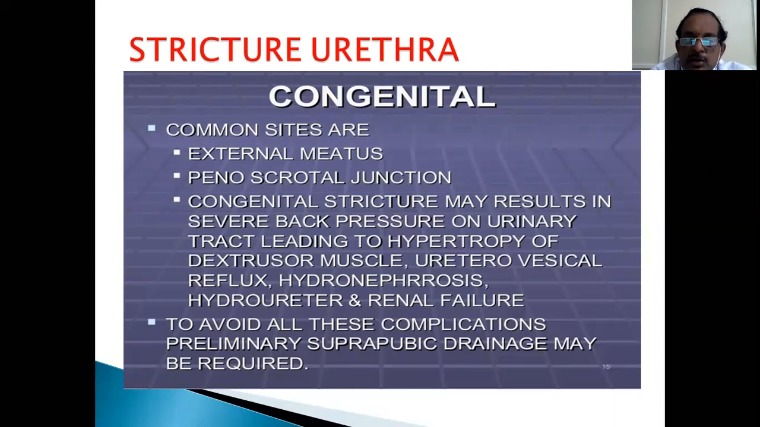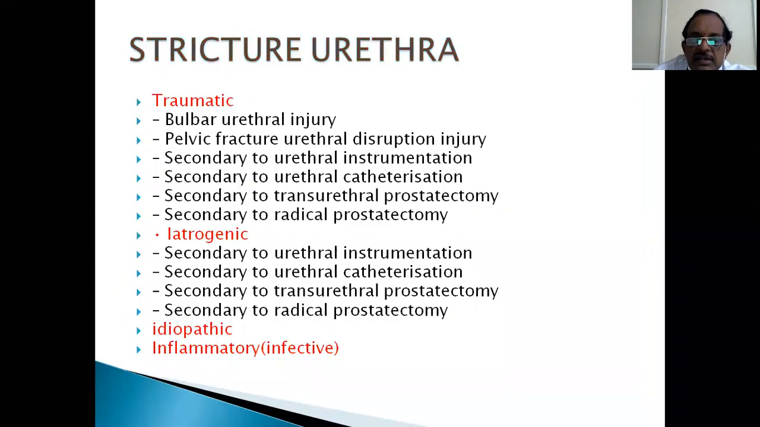These congenital strictures can also occur at the penoscrotal junction. This results in severe back pressure on the urinary system, leading to hypertrophy of the ureter, vesicoureteral reflux, hydronephrosis, bilateral hydronephrosis, and ultimately renal failure, if you miss that. So as I said, any child with urinary infection should be investigated for these congenital problems. Then you will not miss. A single attack of urinary tract infection, especially in a male child, should be investigated for all these problems. To avoid all these complications, if there is retention of urine because of the stricture, simple suprapubic drainage may be required, which reverses the effects of obstruction.